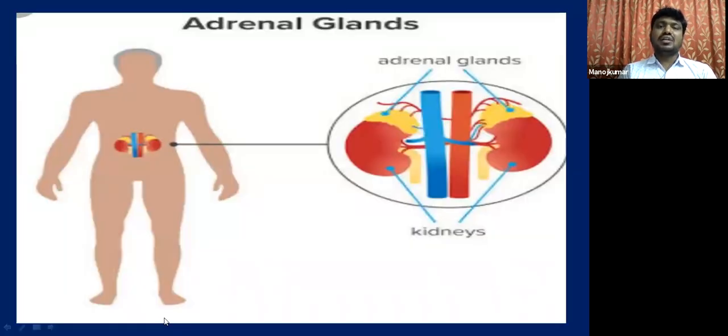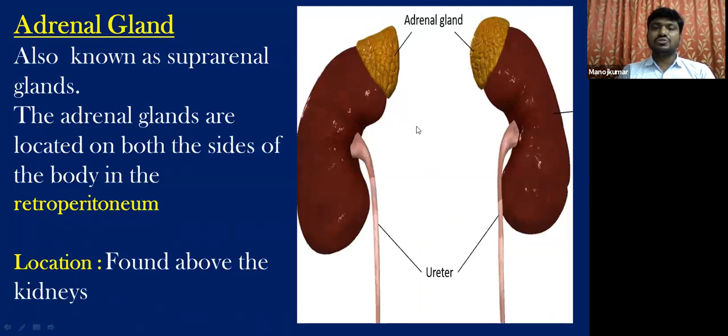Now, students, let us start this part 3 with the adrenal glands. The location of adrenal glands. A pair of adrenal glands are situated, each one on the anterior part of each kidney. This is the kidney, a bean-shaped organ, isn't it? This is the chief excretory organ. So on the tip, or on the anterior part of each kidney, we have a pair of adrenal glands. This picture gives you a clear idea. Here you can see the location, the presence of adrenal glands.